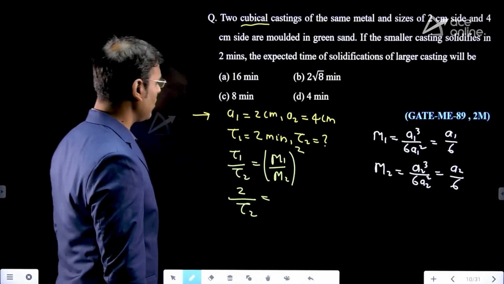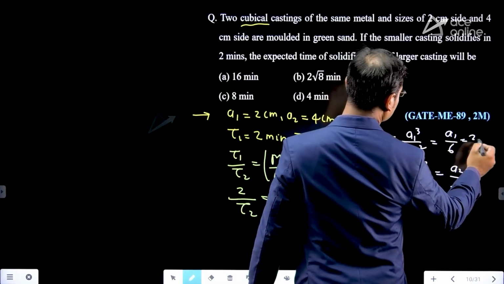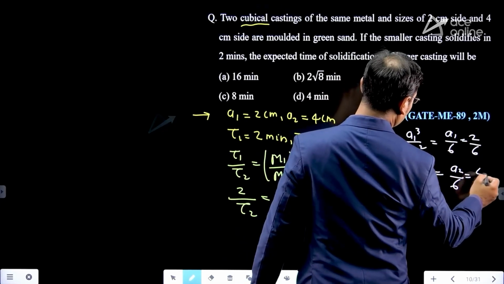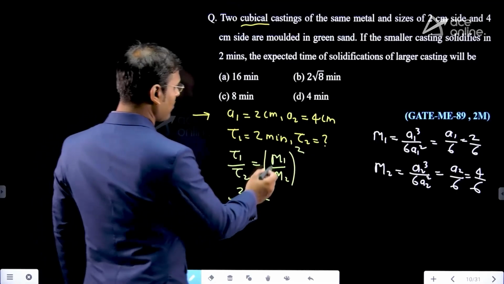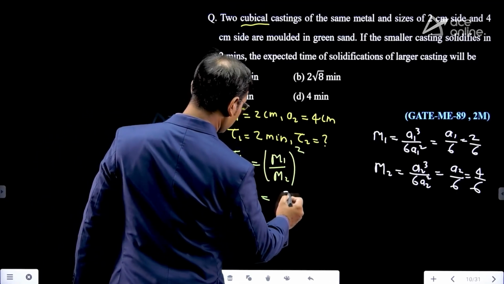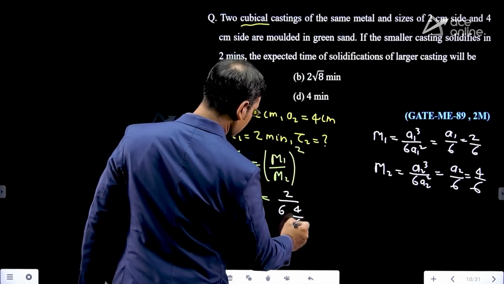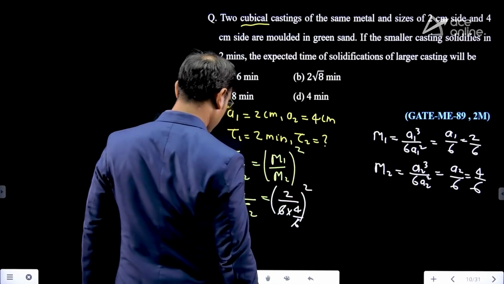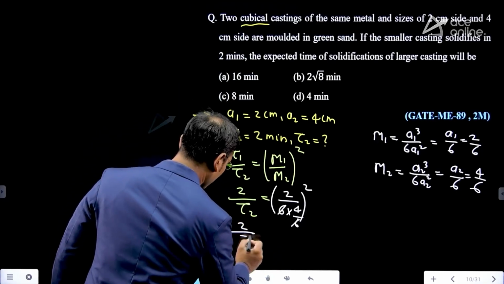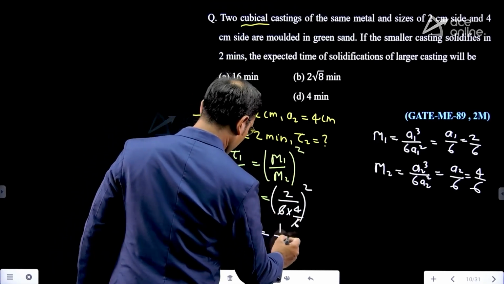Now we have the values of a1 and a2. What is a1? 2. Then I can write 2 by 6, and here 4 by 6. Now m1 is 2 by 6 and m2 is 4 by 6. The 6 gets cancelled, giving 2 by 4 whole square. Now 2 by tau 2 is equal to 1 by 2 whole square, which is 1 by 4.